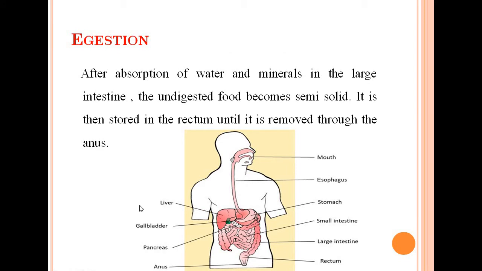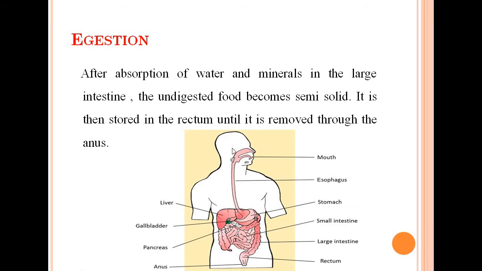What is digestion? We know the removal of the undigested food particles from the body is known as digestion. After absorption of water and minerals in the large intestine, the undigested food becomes semi-solid. It is then stored in the rectum until it is removed through the anus. Whatever food particles are left behind after digestion need to be taken out from the body, and through this process they are taken out.